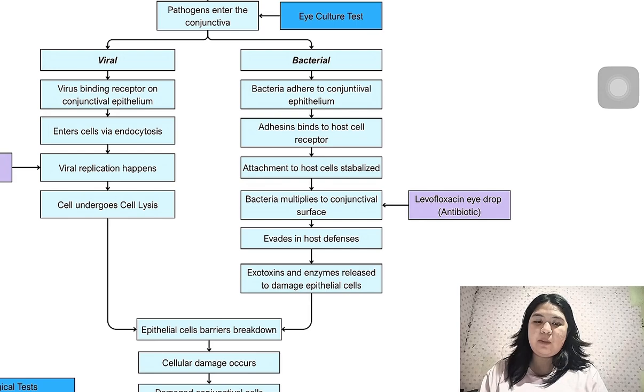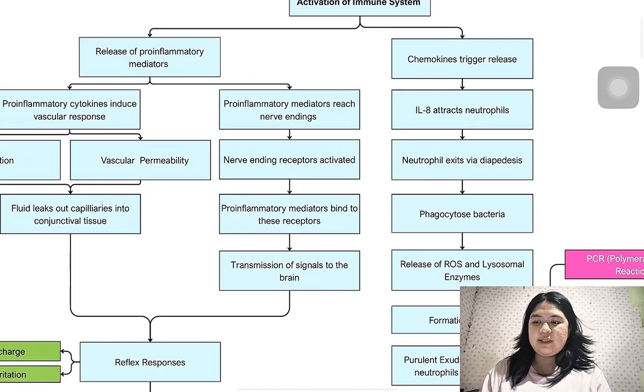To prevent this multiplication or replication of the bacteria, levofloxacin eye drops can be used, which is an antibiotic eye drop. If it continues to multiply, it will evade the host's defenses, and there will be a release of toxins and enzymes to the damaged epithelial cells. As the cells undergo cell death and release damaged epithelial cells, there will be a breakdown of the epithelial cell barriers.